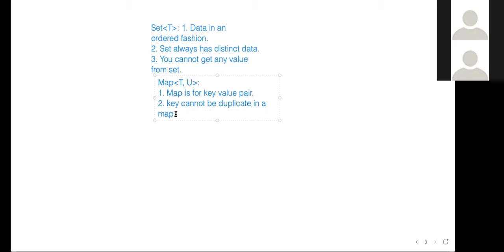If you try to add different values for a single key, either it will fail if you're using some immutable map, or it will update the data. Values can be duplicated, but keys cannot be duplicated. For two keys we can have the same value, but we cannot have the same key twice.